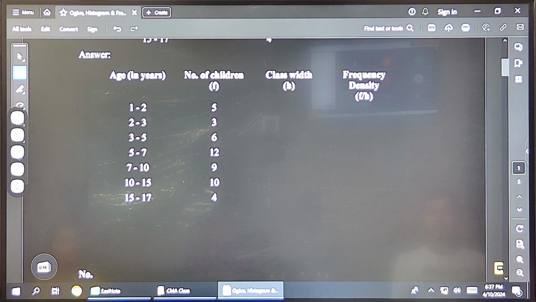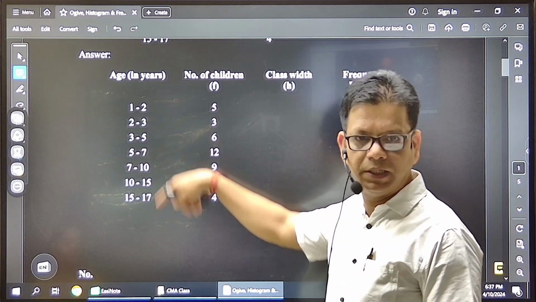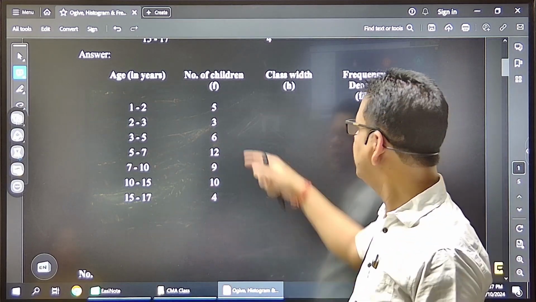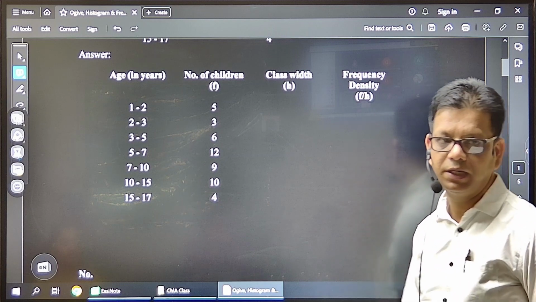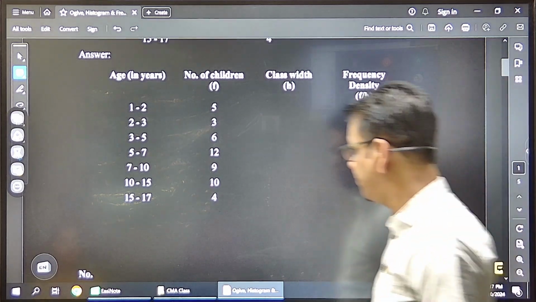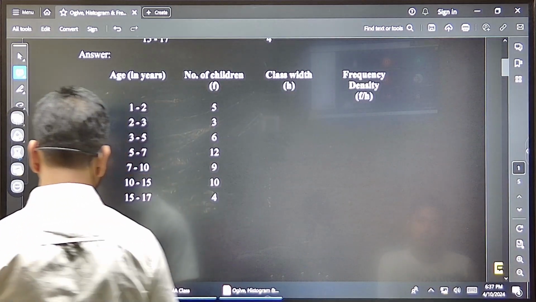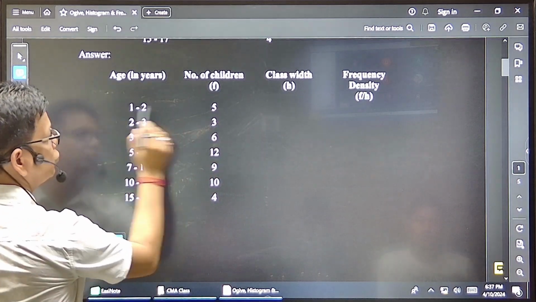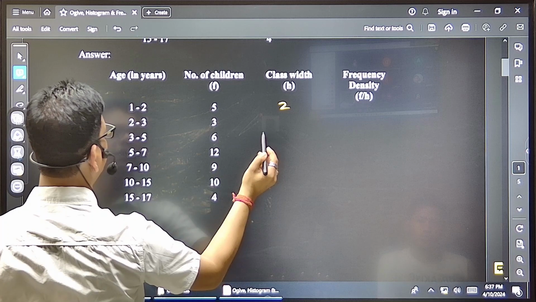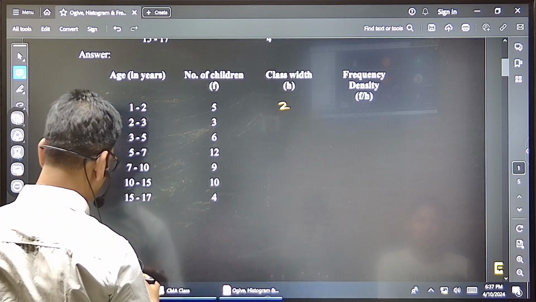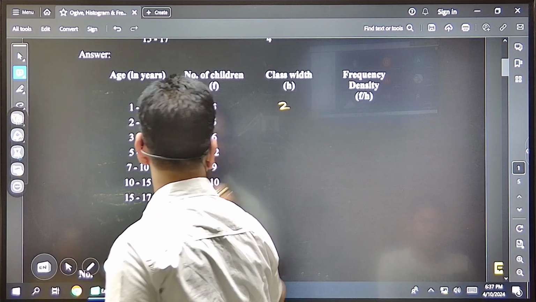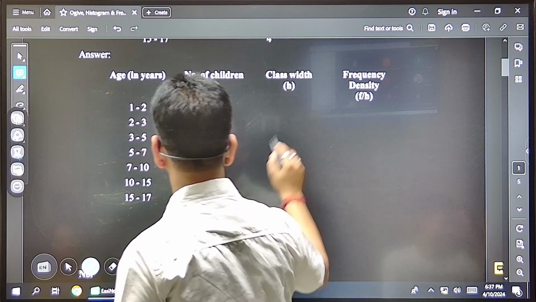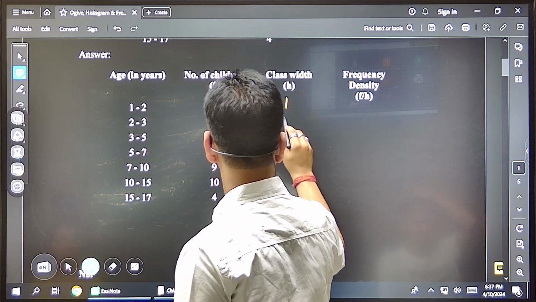So, how to modify this table? As I told you, this is the table. Here, first you find the class width. Class width means the class size, the class gap. Just now we discussed: 2 minus 1 is 1.